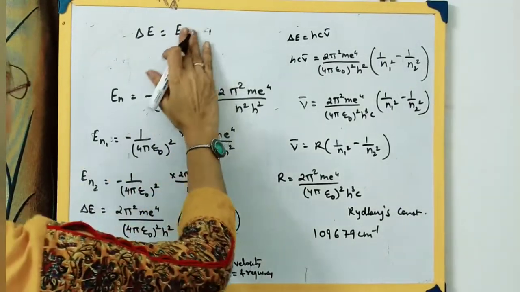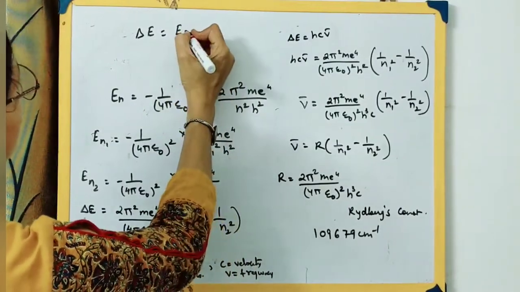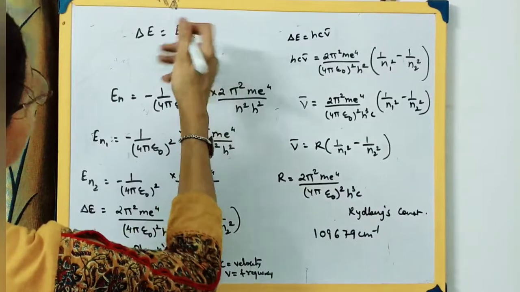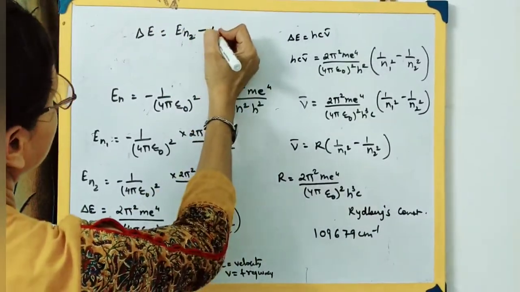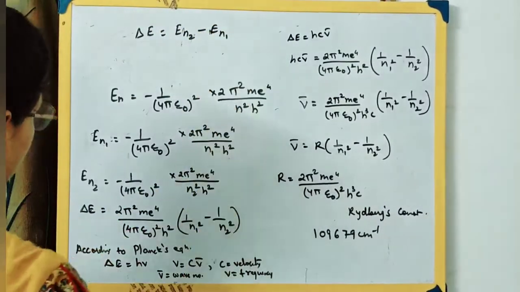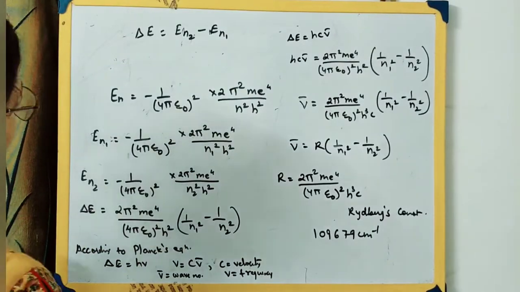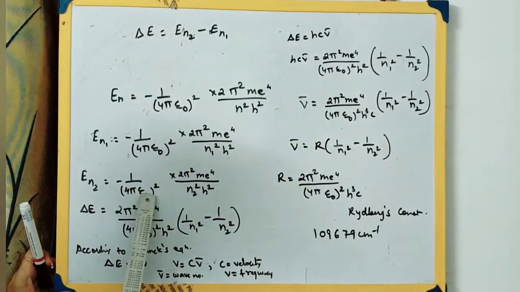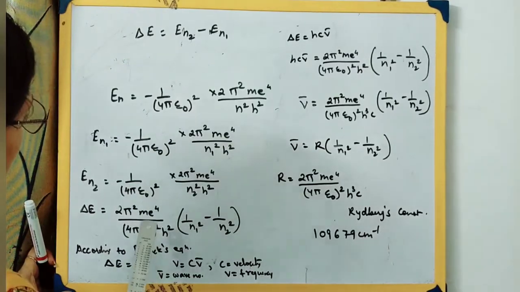We can write En2 because we are taking it over here. So delta E will be En2, because the electron has been falling from the second energy level to the first energy level En1. So delta E will be En2 minus En1. When you substitute all these values, we will be getting the general equation.